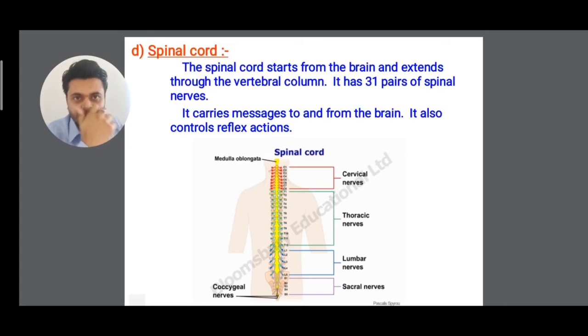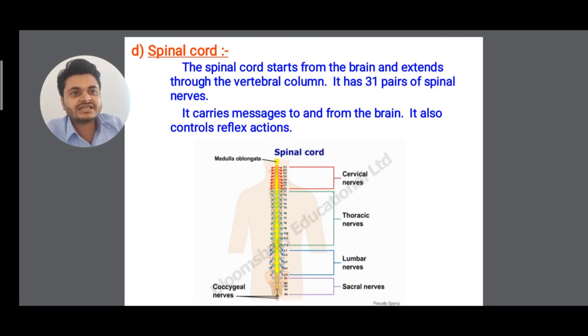Now moving to the spinal cord. Let me tell you one thing: in the brain there are 12 pairs of cranial nerves, clear? And in the spinal cord there are 31 pairs of spinal nerves. The spinal cord starts from the brain and extends through the vertebral column. That means inside the vertebral column is present, what? Spinal cord. It carries messages to and from the brain.